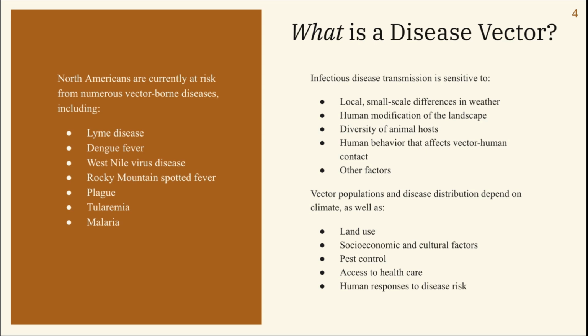Climate indirectly impacts the spread of vector-borne diseases. A vector of disease is defined by the ESCL as a living organism that transmits an infectious disease agent from an infected animal to a human or another animal. These kinds of diseases are transmitted by fleas, ticks, and mosquitoes carrying pathogens that cause illness.